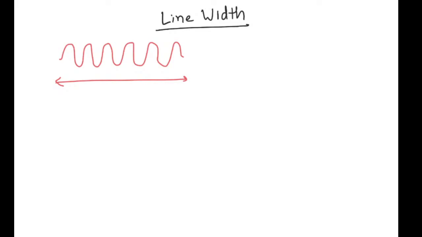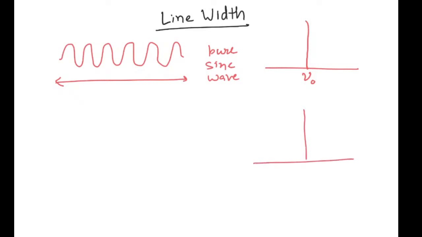So if I am having this pure sine wave, let's say, then if I plot this on the frequency scale, then I will be having only one frequency corresponding to it. Or if I'm plotting it in the form of wavelength, it must correspond to only single wavelength. So let's say it is this lambda naught and nu naught. But for practical sources, it does not happen.